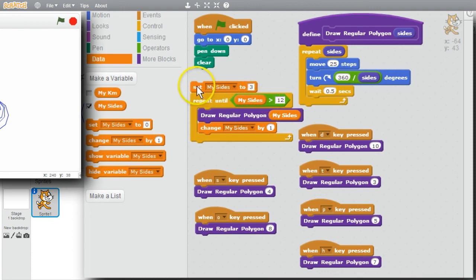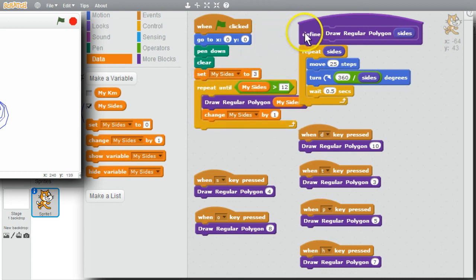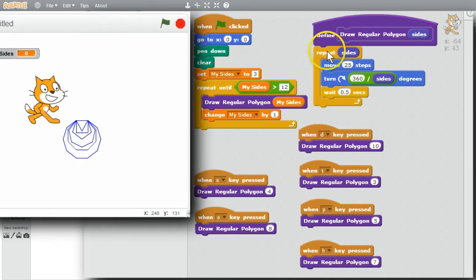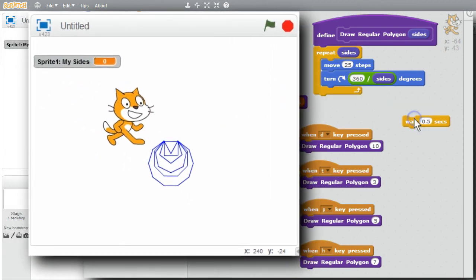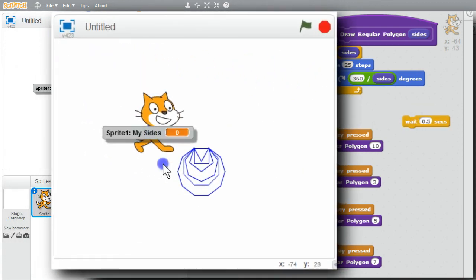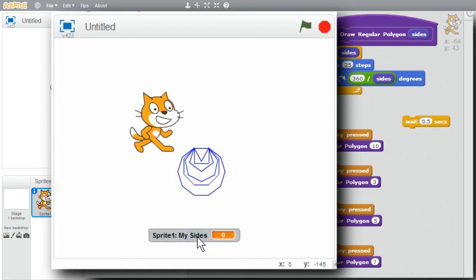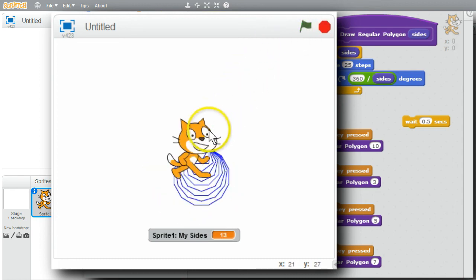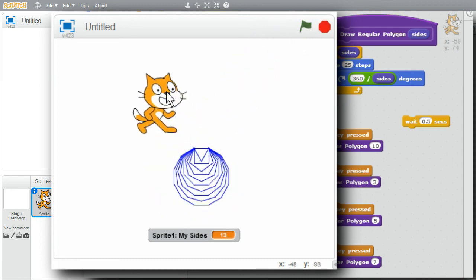I'll attach it to the green flag. Move that out of the way. And for all this drawing, I'll get rid of the wait. I'll move the wait out. I'll move my sides down to the bottom. And I'll start the program. Going very fast, and it's drawn all the polygons. Looks a little like a seashell. I'm finished with this challenge.